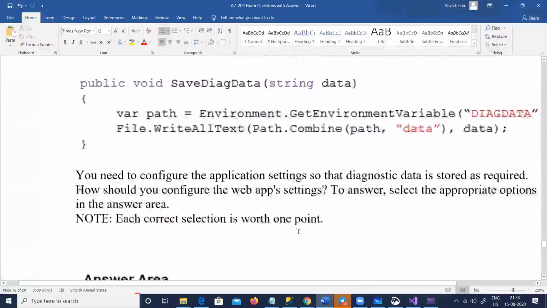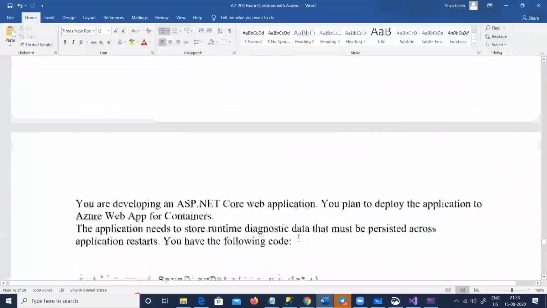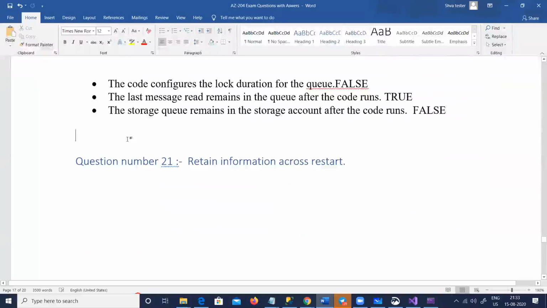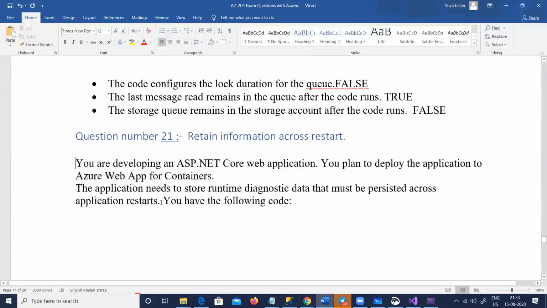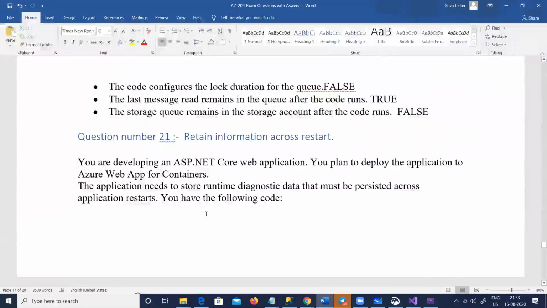Okay, question 21 is very difficult to demo. I gave a lot of thought to how to demo it for you guys, because it's not so easy. Maybe somebody can figure it out. But I'll tell you what this question is, so let's talk about it.